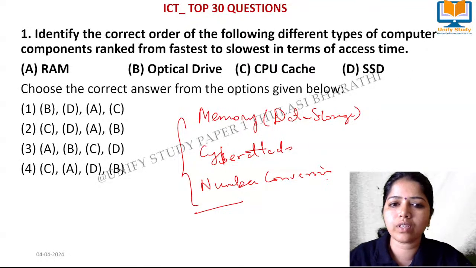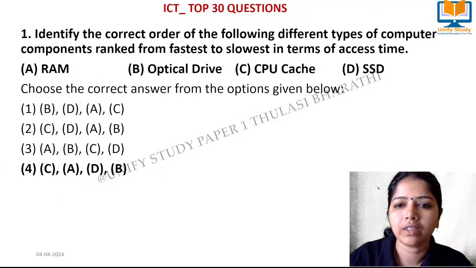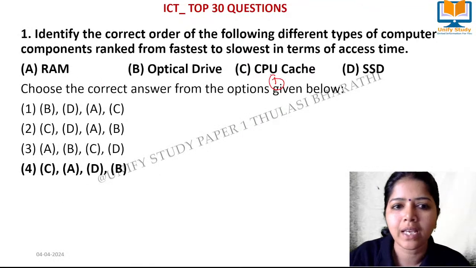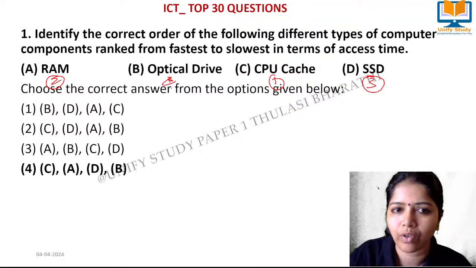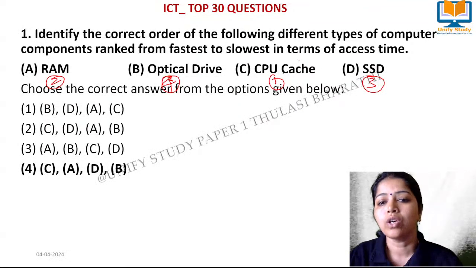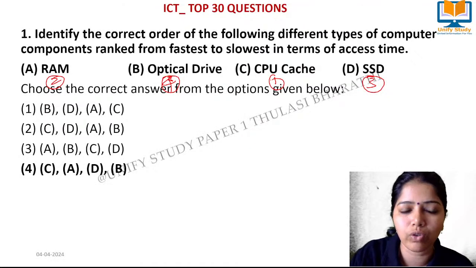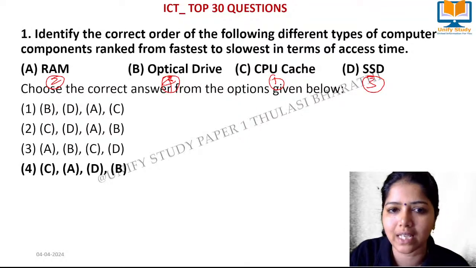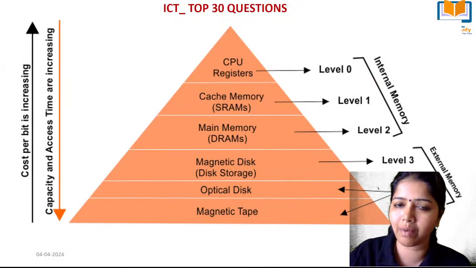Right answer for this question is option 4. First goes the CPU cache, second one goes to RAM, third one goes to SSD, solid state drive, and then optical drive. What they've asked is the access time from fastest to slowest. So fastest is the cache, then RAM, then SSD, and then the optical drive. Optical drive means CD. So these are the memory hierarchies.